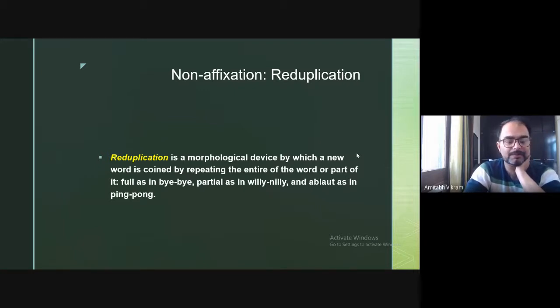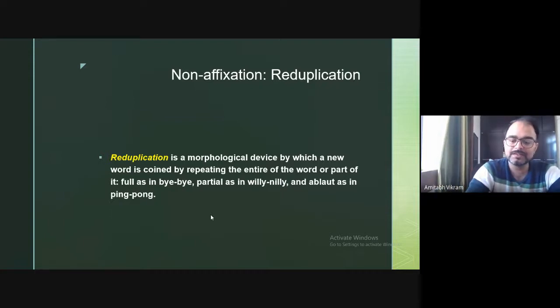So ablaut is an example in ping pong. Ablaut, because there is a change of vowel. Here you can see in ping there is an i sound, and in pong there is an o sound. So this process is known as ablaut. Like you have sing, and then sing, sang, sung. So what is happening here in these three forms? Sing is in the present, sang is the past, and sung is the past participle. You have a change of vowel. In sing you have i, in sang you have a, and in sung you have u. So again, that is an example of ablaut where there is a change of a vowel.